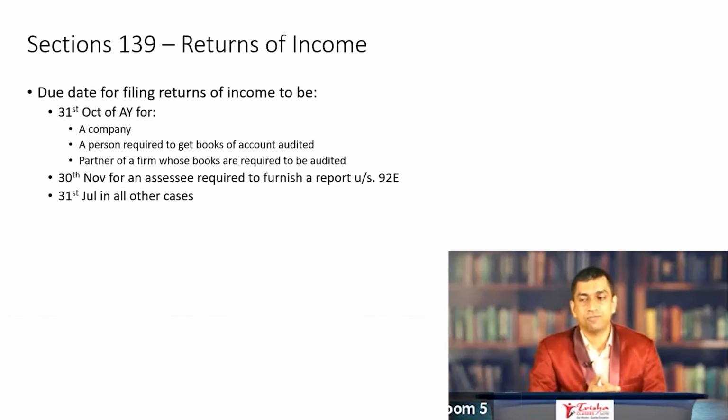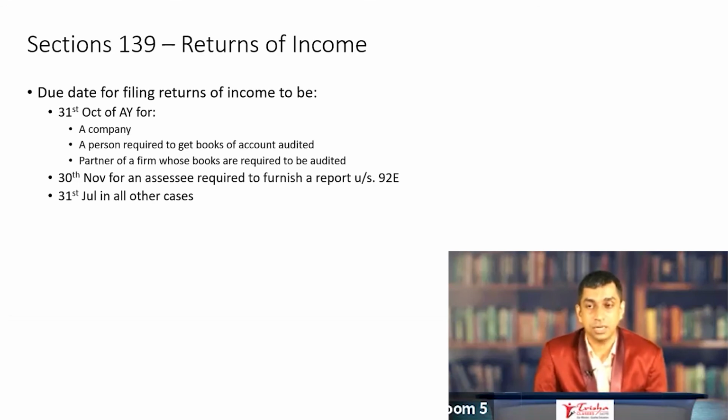The last of my slides talk about the last chapter at the CA intermediate level. The last chapter would be filing of returns of income. One small change has taken place here. The due date for filing return of income, which usually used to be different, is now this. 31st October in case audit of books of account is applicable, 30th November in case audit is applicable under section 92E, and 31st July in all other cases.